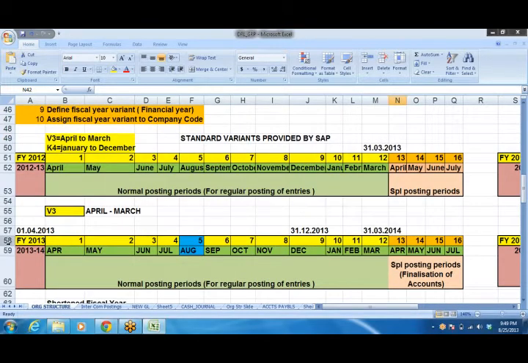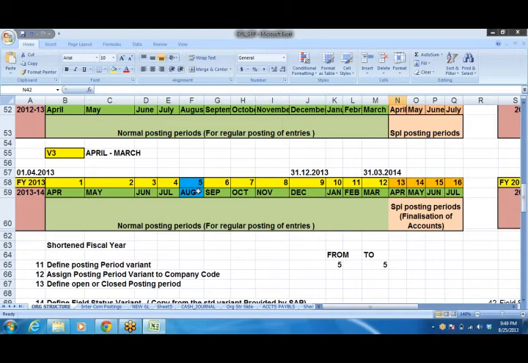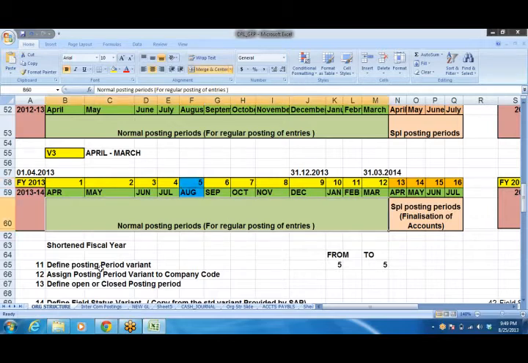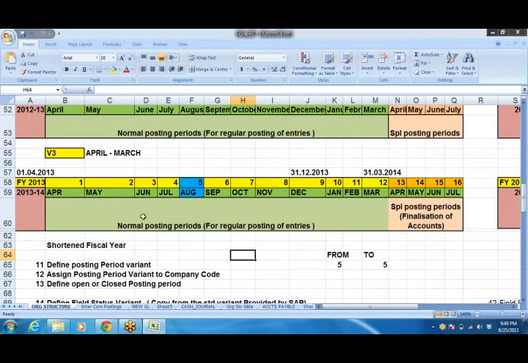Then coming to, say for example, step number 11, 12, 13, they are nothing but posting period variant. With these 3 steps, the system will allow me to post accounting entries only in the current month. Generally, that is the requirement. Every company will allow the users to post accounting entries only in the current month. So for that purpose, we keep the current month open, and all the rest of the months will be closed.